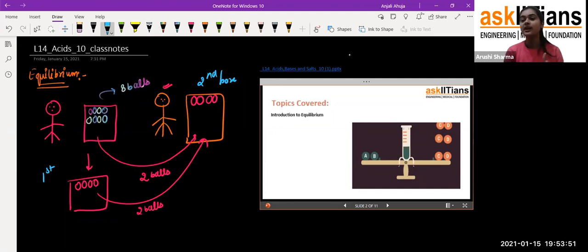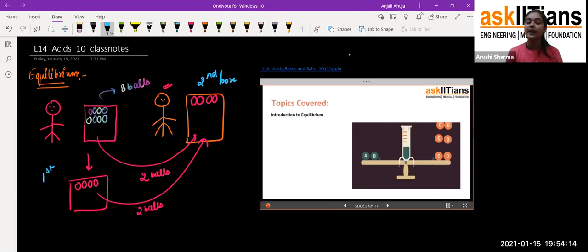So if anything comes to your house, for example your father is bringing you chocolates, he'll bring one chocolate to both of you, or he will bring two for each of you. Exactly, he will bring an equal number so that you won't have any fight. So he will always maintain the equilibrium between the siblings. That is the condition of equilibrium.